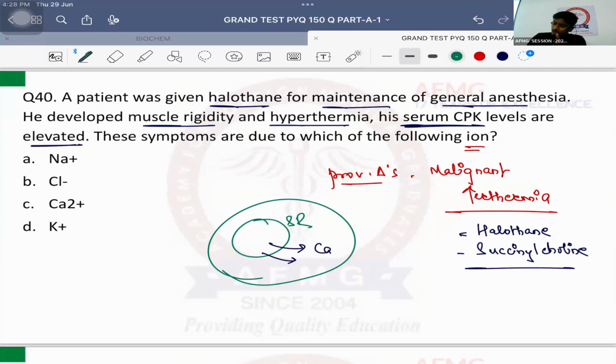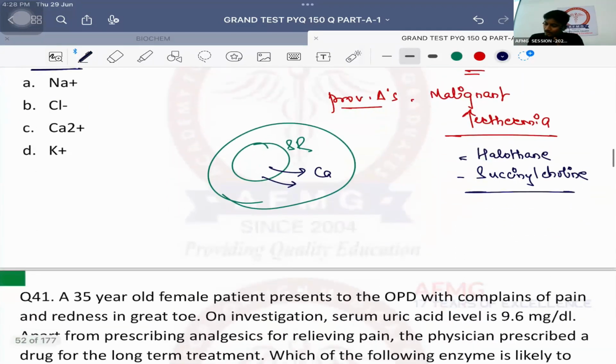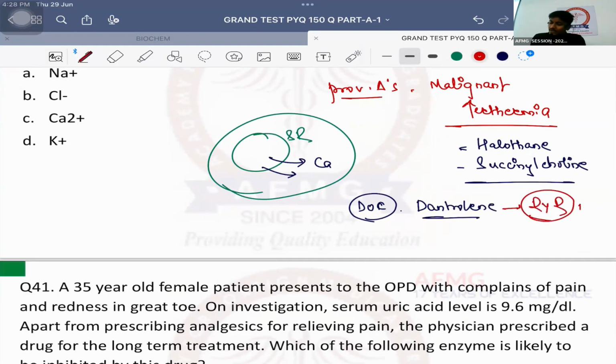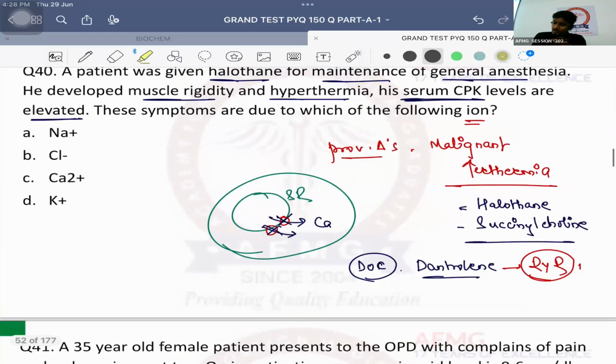Now, what is the drug of choice? The drug of choice is dantrolene. Dantrolene blocks which receptors? Very good. Dantrolene blocks the ryanodine receptors, usually ryanodine 1. What do ryanodine receptors do? They are the ones which release the calcium. So if these are blocked, will calcium be released into the cytoplasm? No. Will muscle contraction occur? No. That is how the patient will improve. So this has been a question: dantrolene blocks which receptors? Answer is ryanodine type 1 receptors.